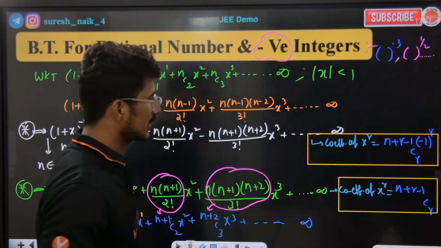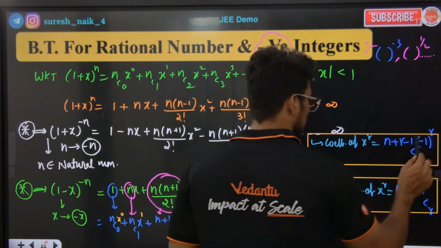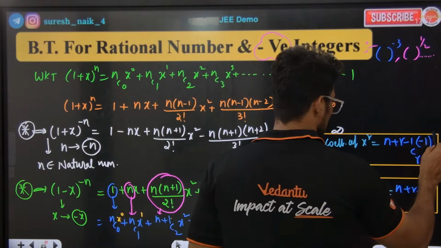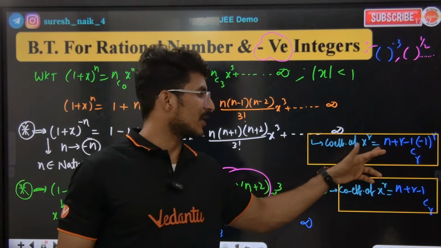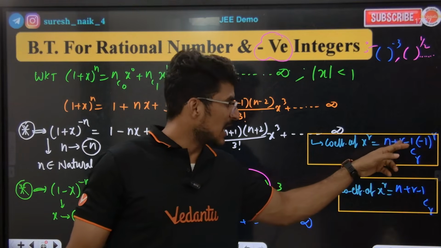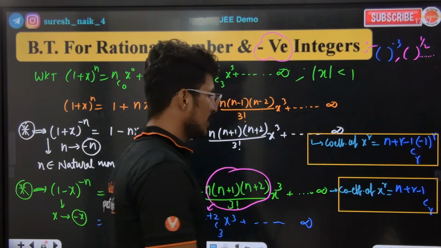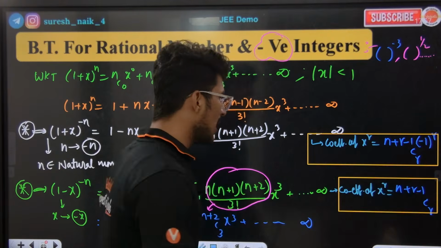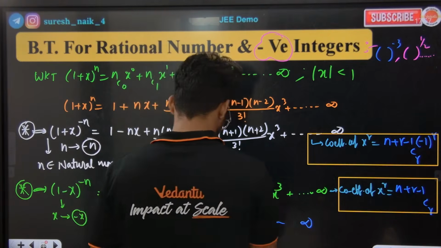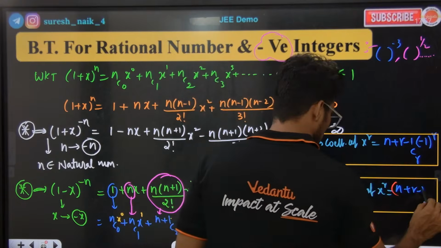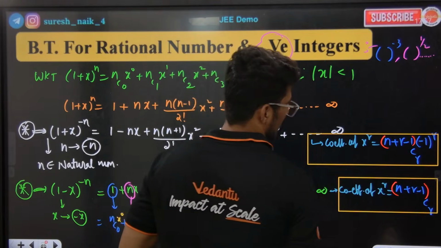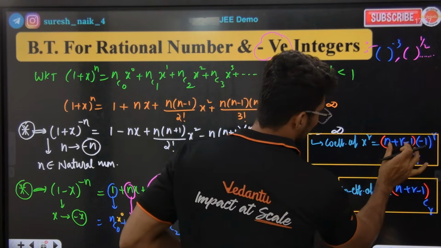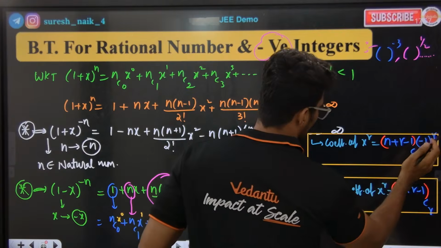Okay, x to the power of r. Clear? Here, if you want the coefficient of x to the power of r, it is n plus r minus 1 cr. Are you clear? This should be written fully in brackets. Okay? Let me write it now.